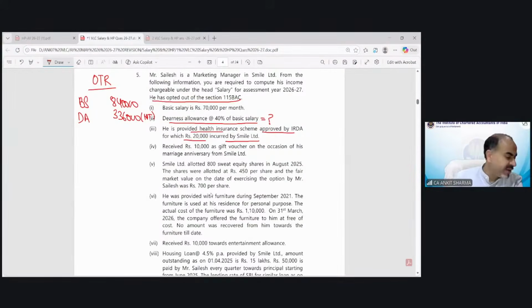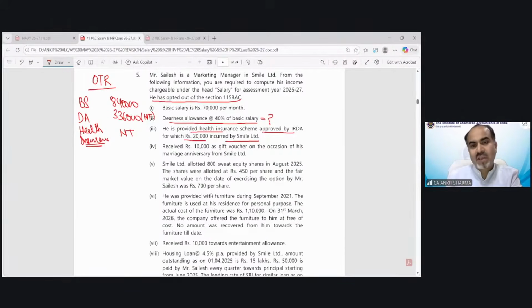So can you tell me the treatment of health insurance paid by employer for employee? Is it going to be taxable or not? The answer is non-taxable. If it is life insurance premium, then it's going to be a taxable perquisite. But health insurance premium is not a taxable perquisite.